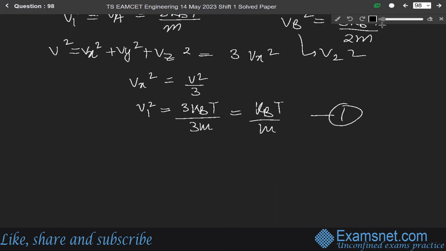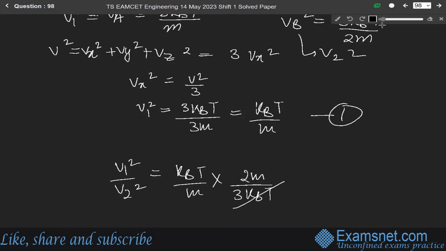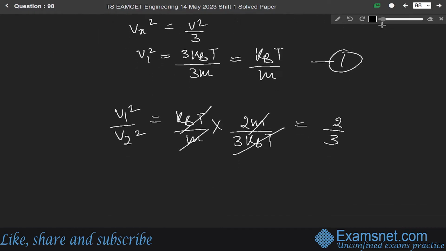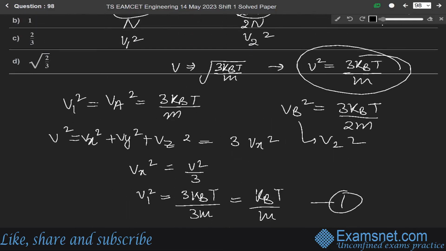Now, V1 square over V2 square will similarly be kbT over m into 2m over 3 kbT. Solving it, kbT cancels, m cancels, and we get 2 by 3. So the ratio V1 over V2 equals under root of 2 by 3. This is our final answer. Okay, so option D is the correct answer.